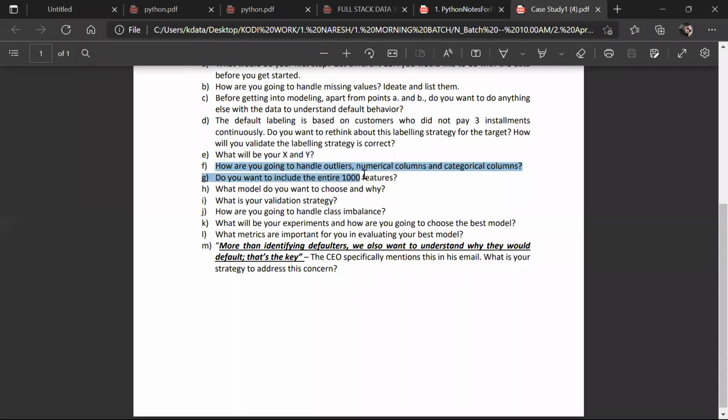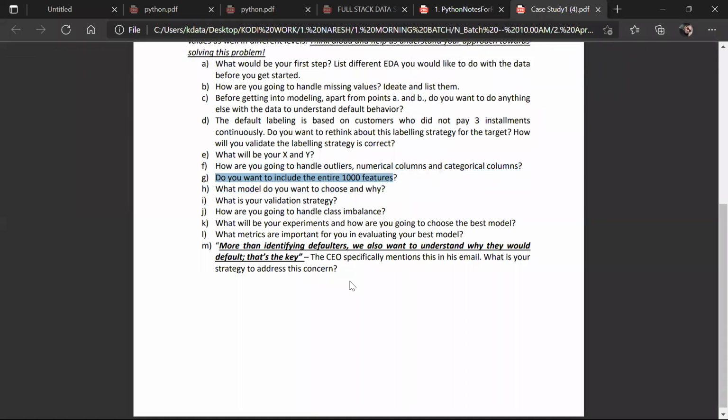How are you going to handle outliers? You know this. Now, do you want to include the entire 1000 features? Yes or no? Based on the business, we need to consider. Your shoe size does not depend on whether India wins the match or loses the match. Your student's roll number cannot decide whether the student passes or fails the exam.